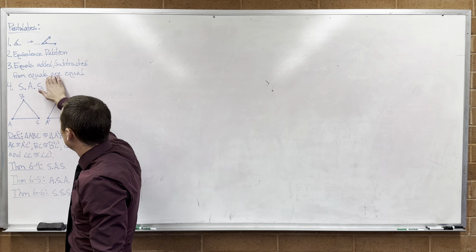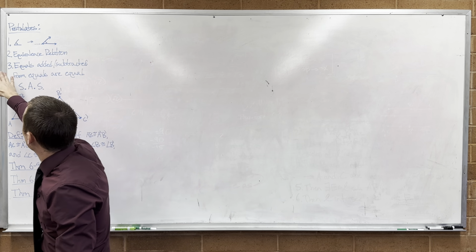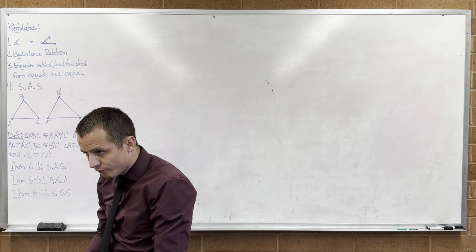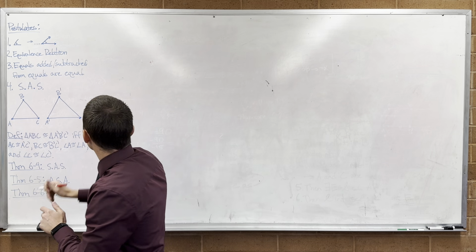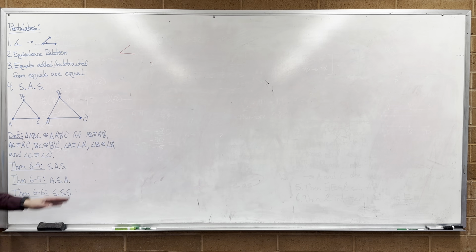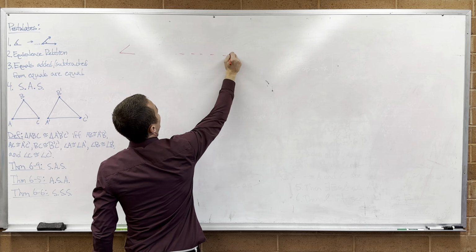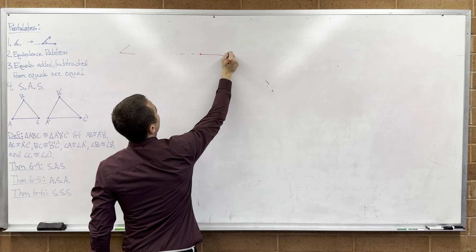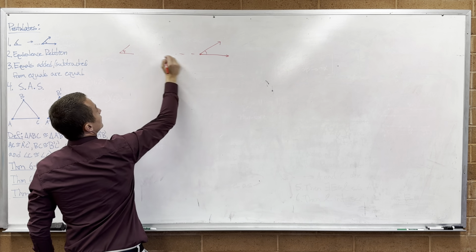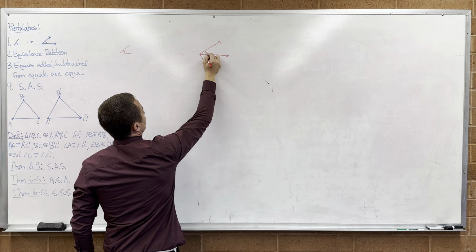So let's go over the postulates that we've introduced so far. What was our first postulate for the congruency between angles? This was the existence postulate. If I give you some angle, there's a postulate that gives you the same angle. If I give you some angle, and on a line you have a ray, then there's a ray I can put on either side of the line such that the resulting angle is congruent to this angle. So I can put a ray up here, and I know I can construct the angle here such that this is congruent to this. I can also construct a ray down here such that this is congruent to this.